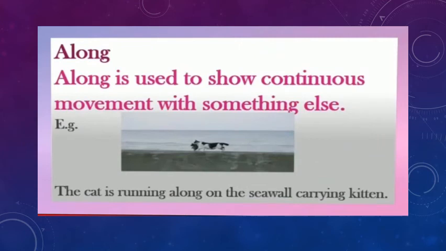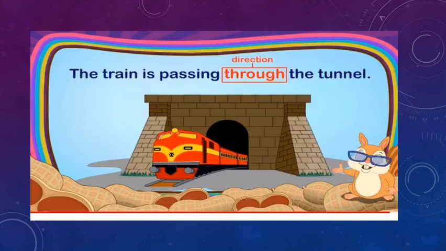Next is along. Along is used to show continuous movement with something else. For example, the cat is running along on the sea wall carrying kitten. Here the next example is the train is passing through the tunnel. Here through is showing direction.